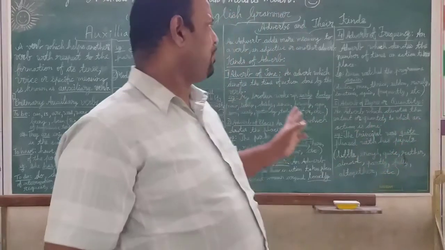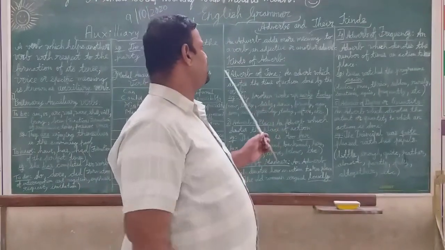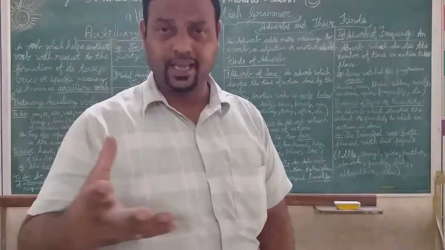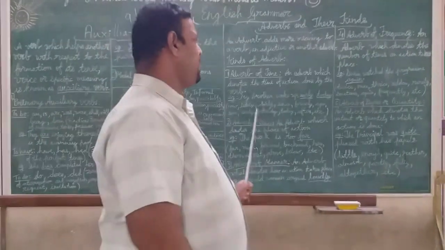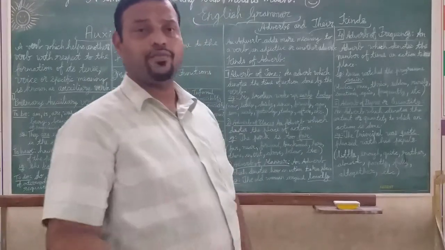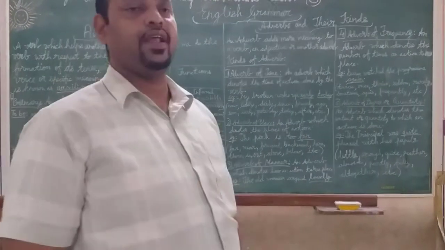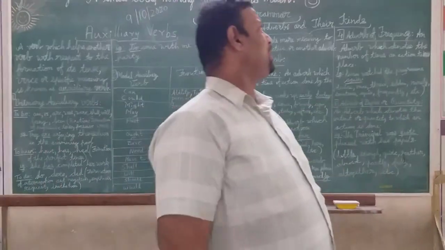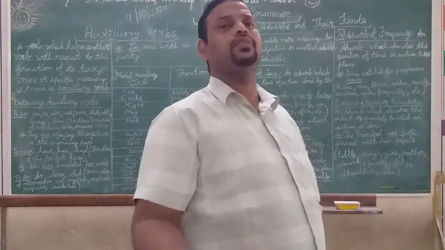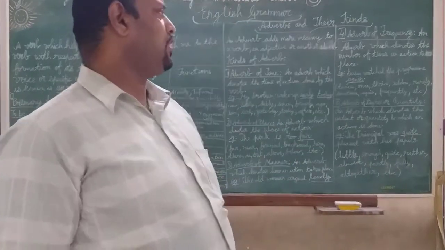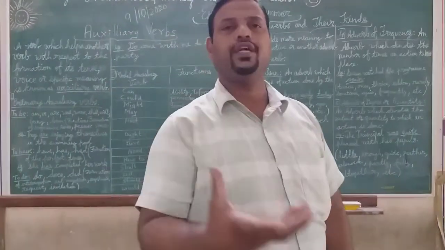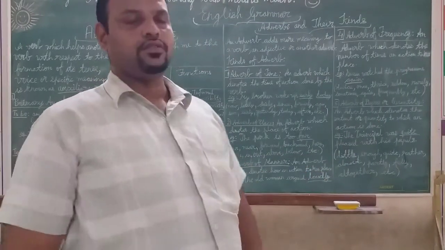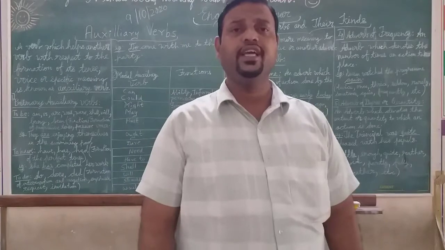Again, let us go back. Adverbs and the kinds of adverbs. What are there? Adverb of time denotes the time of action done, and adverb of place denotes the place of action. Then the adverb of manner denotes the manner in which the action is done. Then we have adverb of frequency, which denotes the number of times the action is done. And then we have the adverb of degree, the extent or quantity to which that action is done. So with this we finish the adverbs